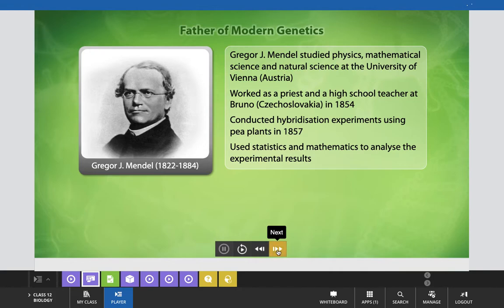Here is a scientist who is known as Gregor John Mendel, the father of modern genetics. Gregor John Mendel studied physics, mathematical sciences and natural science at the University of Vienna in Austria. He worked as a priest and a high school teacher at Brno in Czechoslovakia in 1854. He conducted hybridization experiments using pea plants in 1857 and used statistics and mathematics to analyze the experimental results.